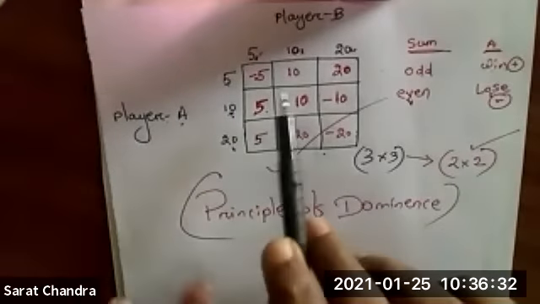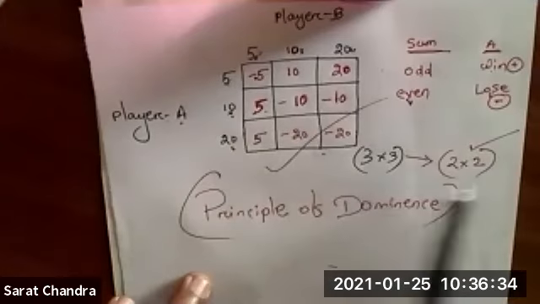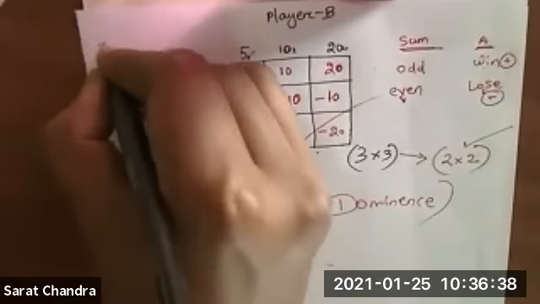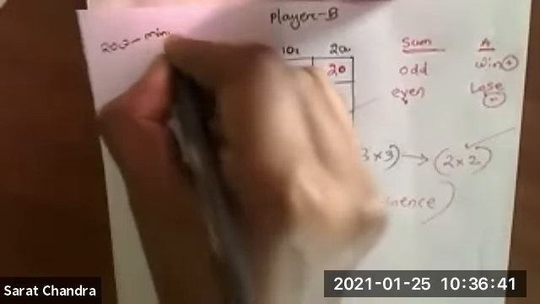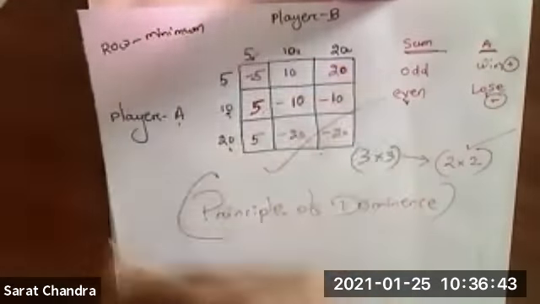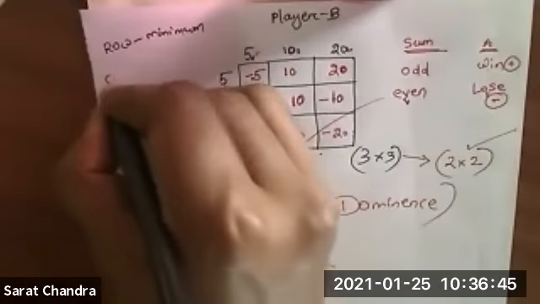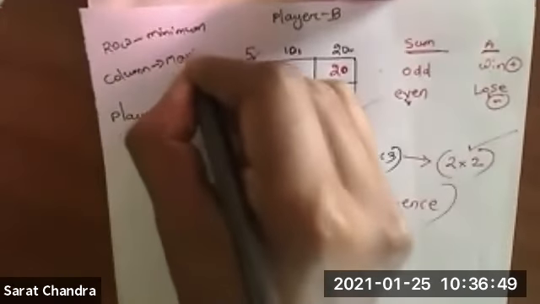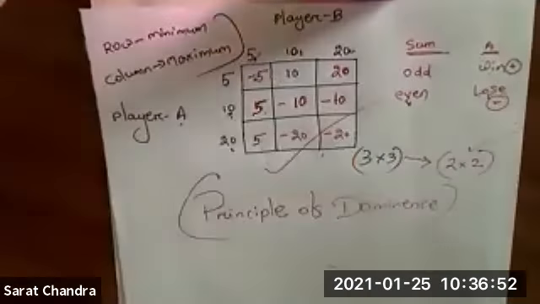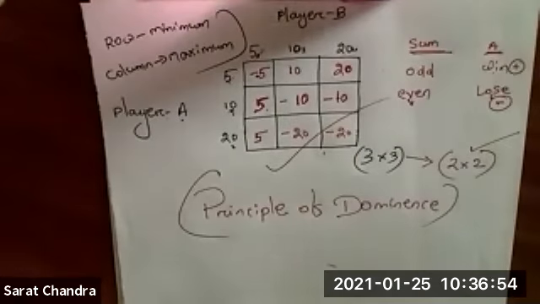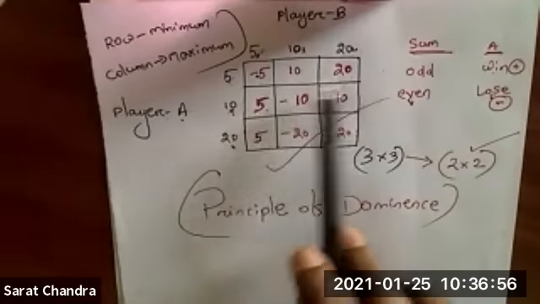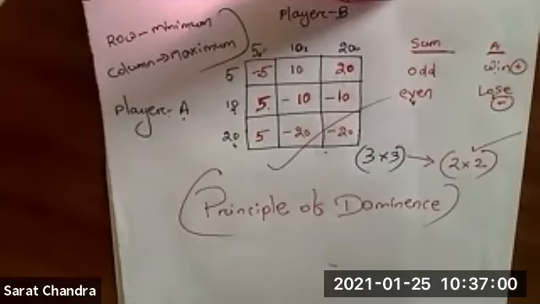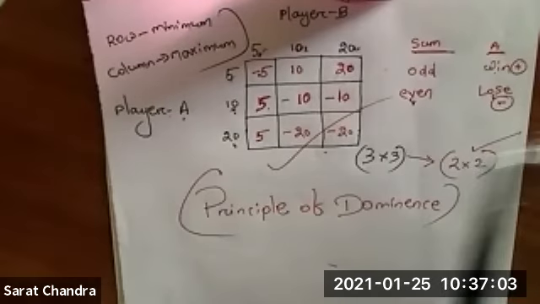So how to reduce this matrix into a 2 by 2 matrix? I told you, remember this thing: row is associated with minimum and column is associated with maximum. So now you have to choose a row whose value is less than or equal to the corresponding row.